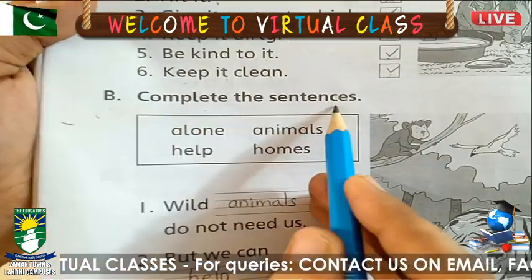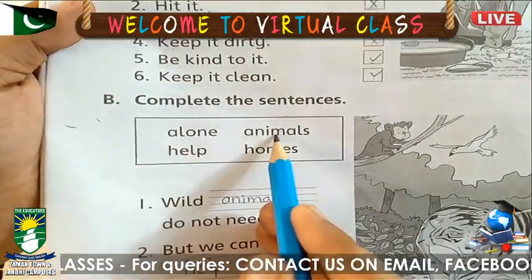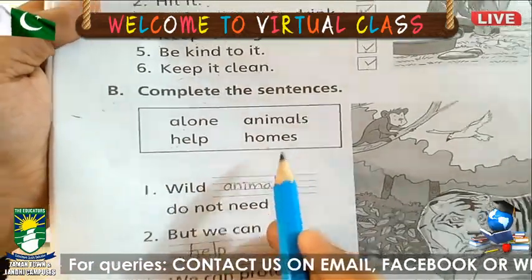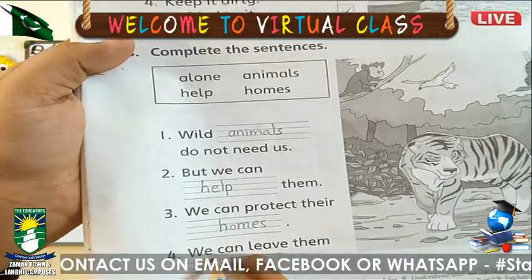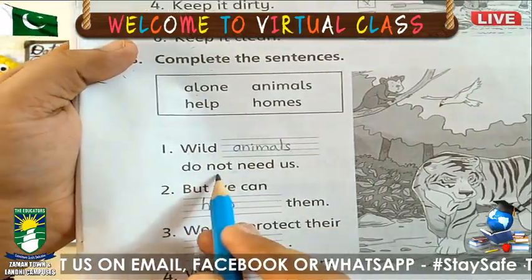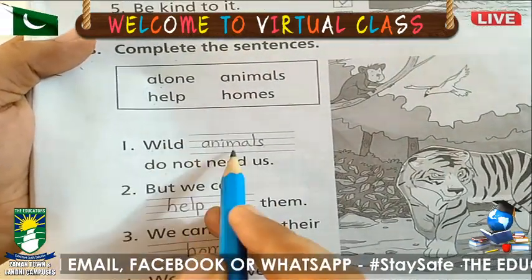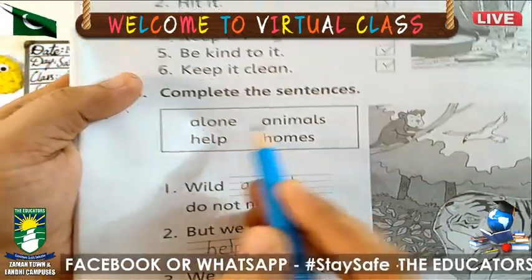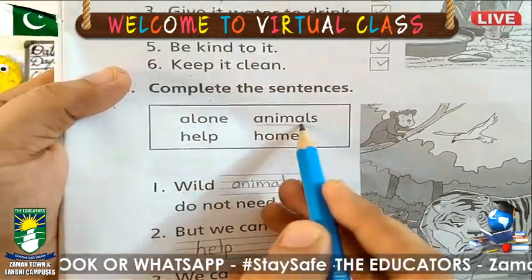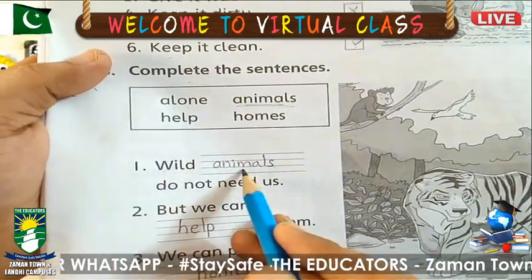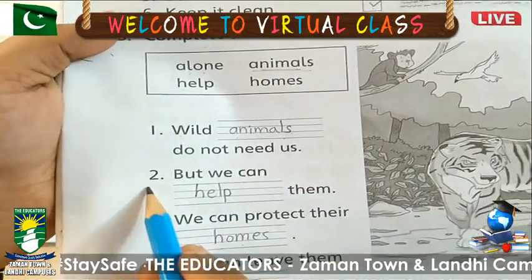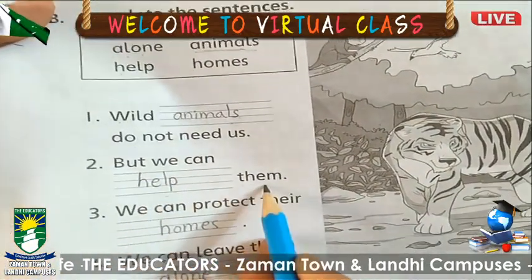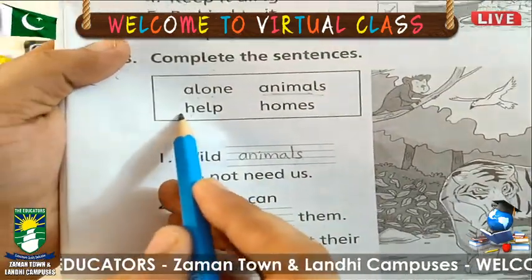Now come to exercise B. Complete these sentences. Animals help homes. We have some words. Now we have to complete the sentences. Wild dash do not need us. Wild dash. We are talking about wild animals. Spelling is here, so you will just copy it from animals.